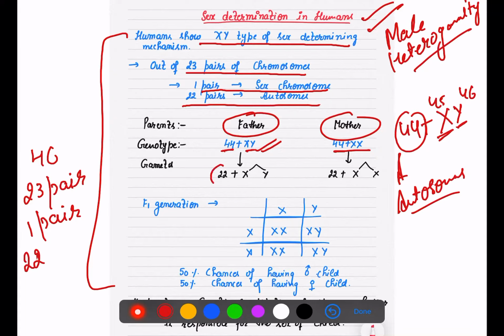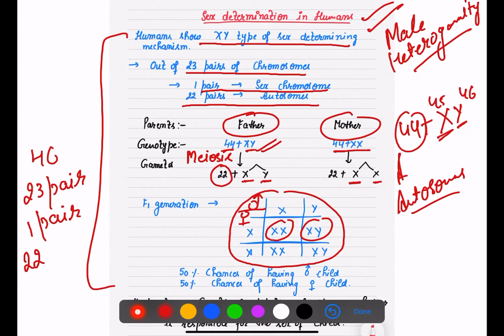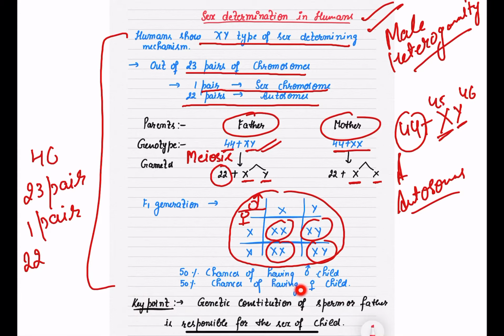अगर मुझे gametes बनाने हैं, gametes half क्यों बनाए हैं? क्योंकि meiosis हो गया यहाँ पे. Meiosis is the reductional division. तो यहाँ पे 2 types of gametes, यहाँ पे same type of gametes. इसको cross करेंगे आप. Here this side I have written male and this side female. Now you cross it, as you can see there are 50% of chances of having the female child and 50% of chances of having male child.